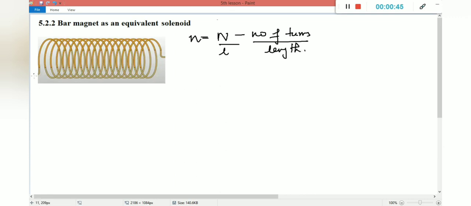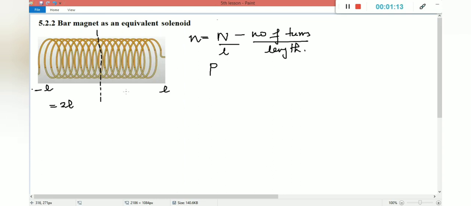Okay, now we are going to calculate the magnetic field due to this coil at this point P. This is the coil center, and this is L, and that is minus L, because the length of the coil is 2L.